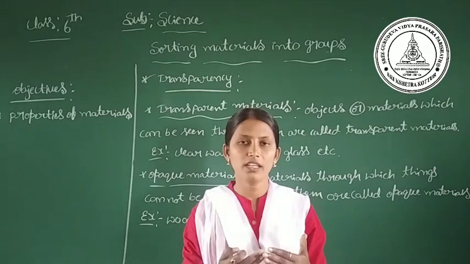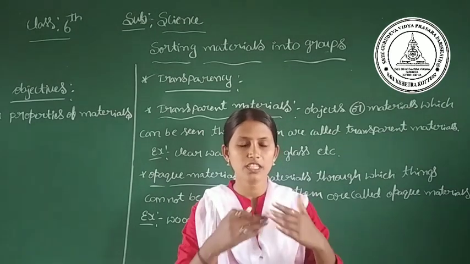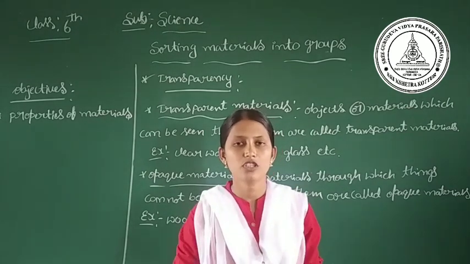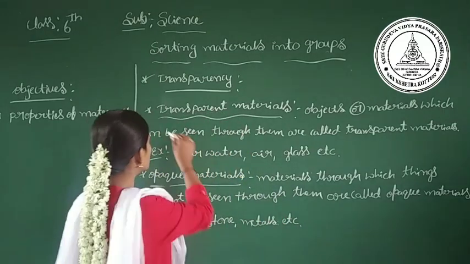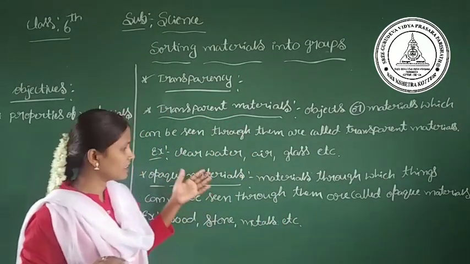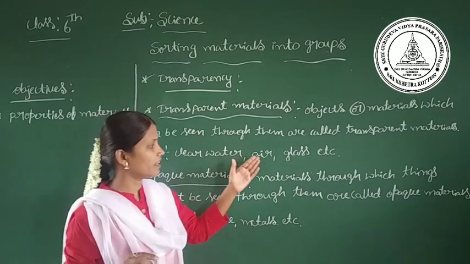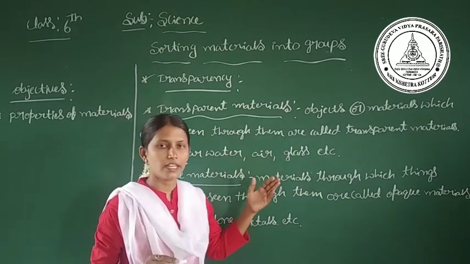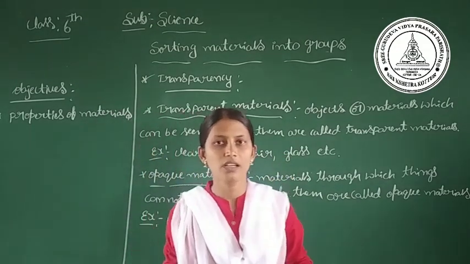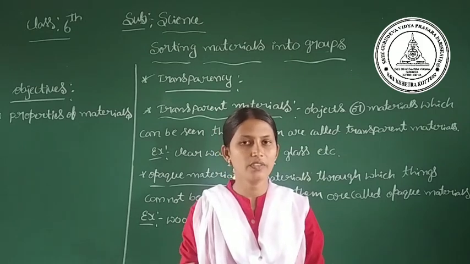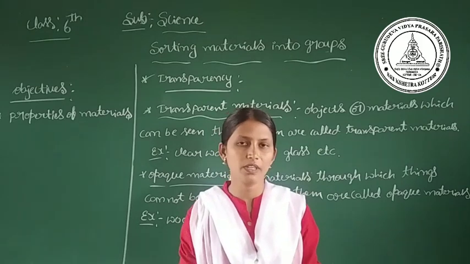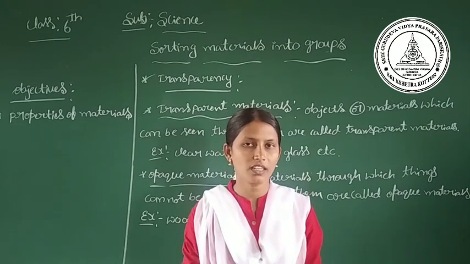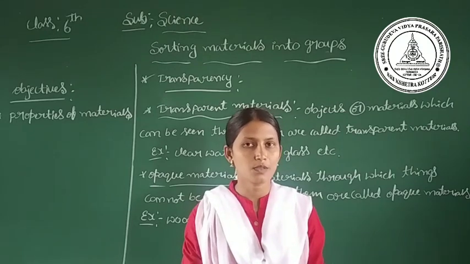They allow light to pass through them, and things can be seen very clearly. Those objects we call transparent objects. The best examples you can take are clear water, air, glass. In clear water we can see our image, or we can see the image of any object clearly. It will be visible. That is transparent. Here clear water is transparent.